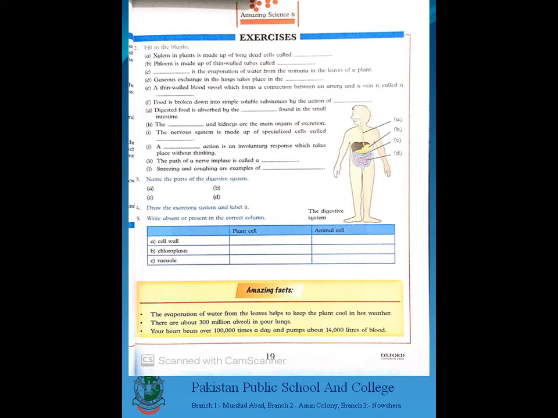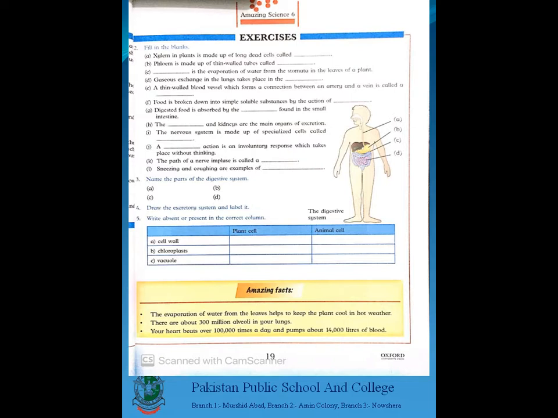Okay. Next exercise, third question, name the parts of the digestive system. You should write about the mouth. A, mouth. B, food pipe or esophagus. C, stomach. D, small intestine. Fourth, draw the excretory system. You have to draw it from the book in your copies.